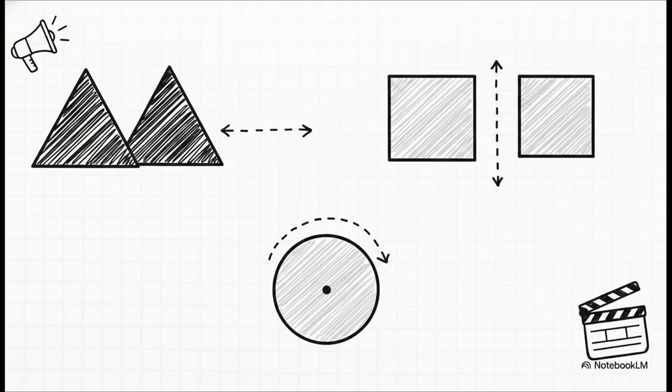The curriculum outlines 6 key terms for our toolkit today: translation, reflection, rotation, coordinate plane, origin, and transformation rule. Listen, these aren't just random words to memorize for a test. They are exact action commands that let you precisely explain how a shape moves. Let's quickly lock in those first 3.